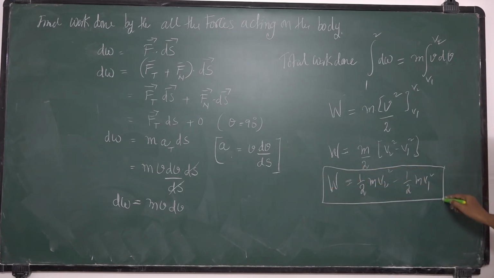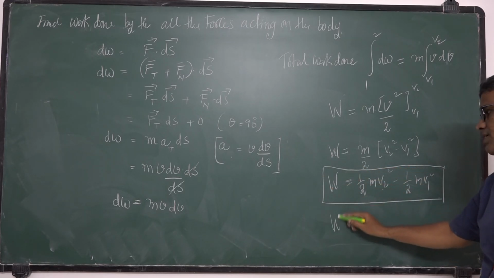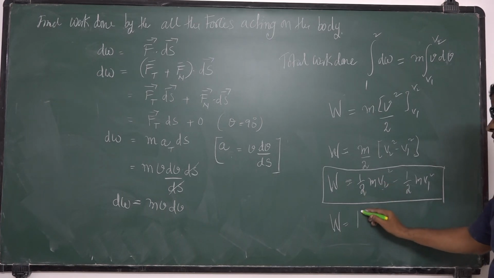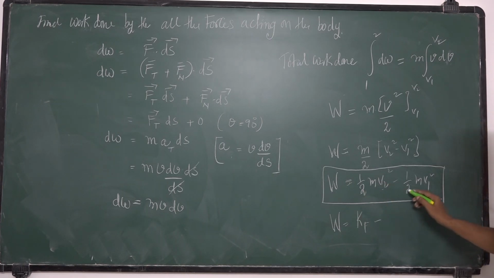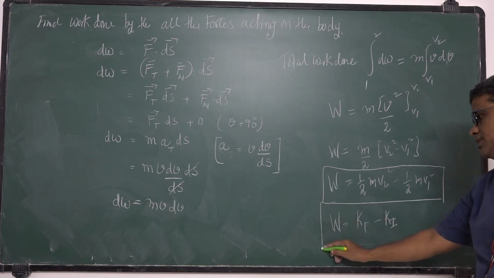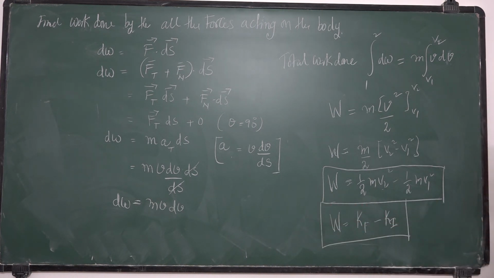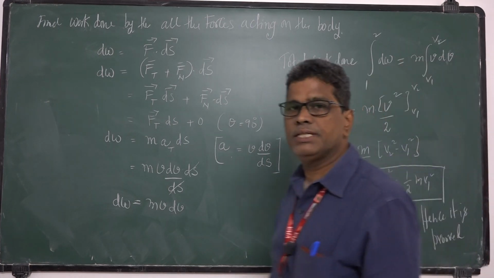What is this half m v2 square? Final kinetic energy. What is half m v1 square? Initial kinetic energy. So what is the theorem? Work done by all the forces acting on a body is equal to the change in its kinetic energy. Hence the theorem is verified. Hence it is proved.